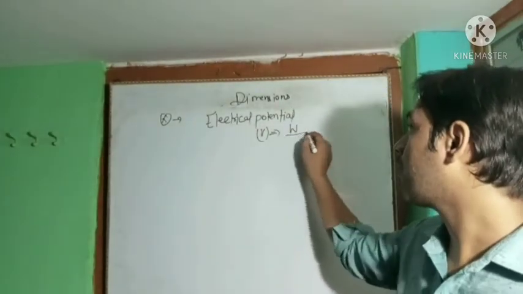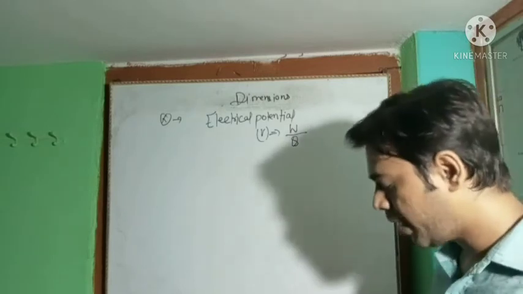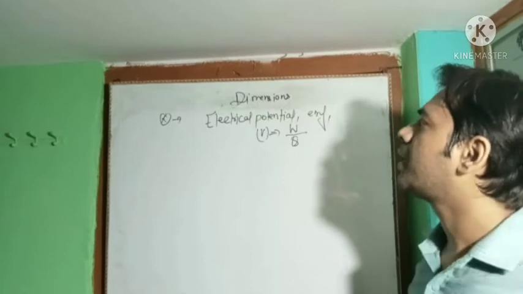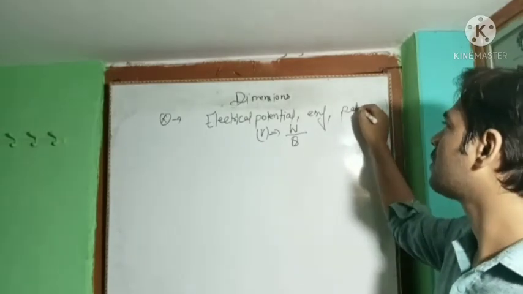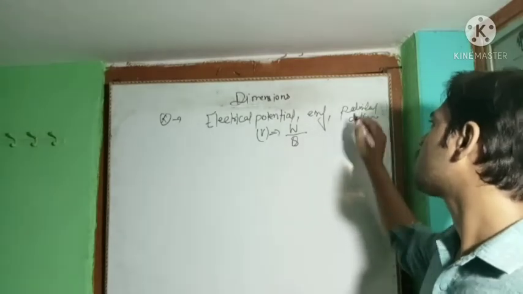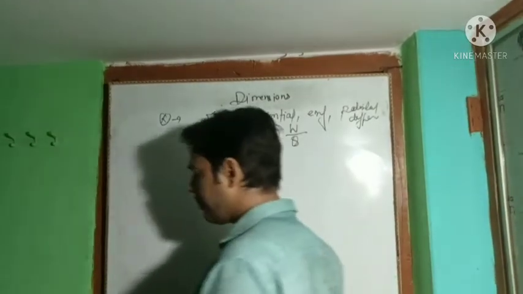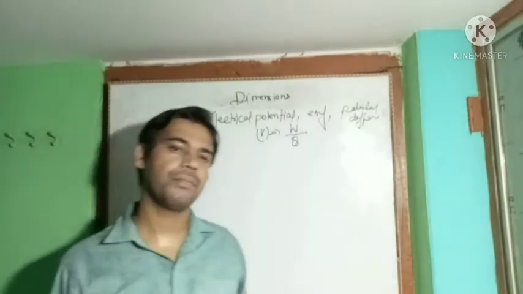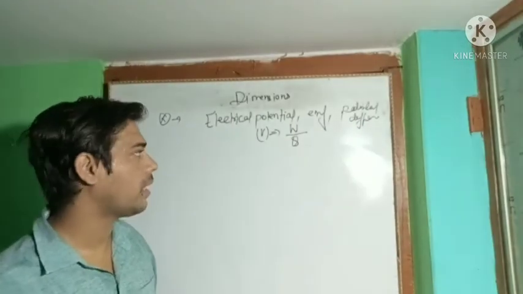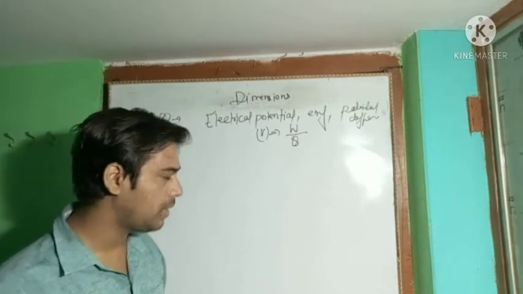Electrical potential is also called EMF, battery EMF, or potential difference. All these terms refer to the same quantity.